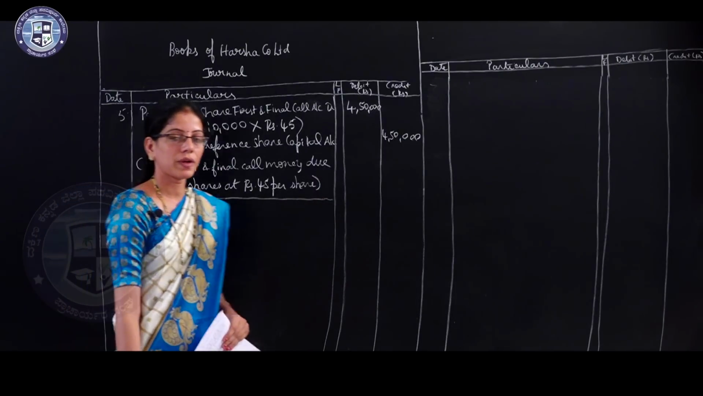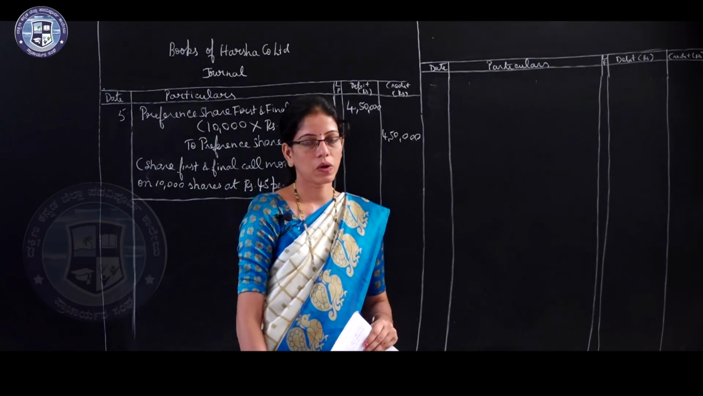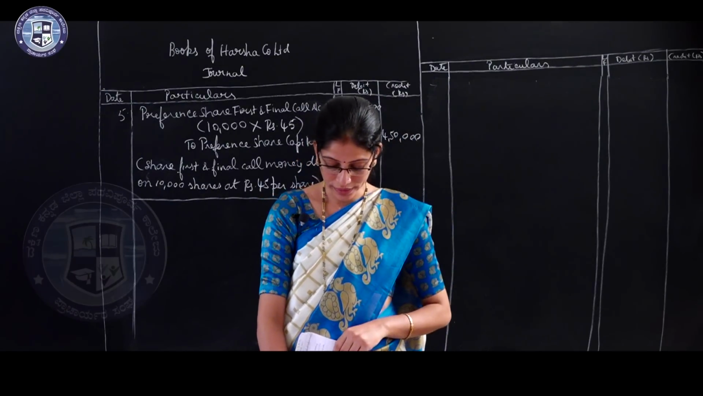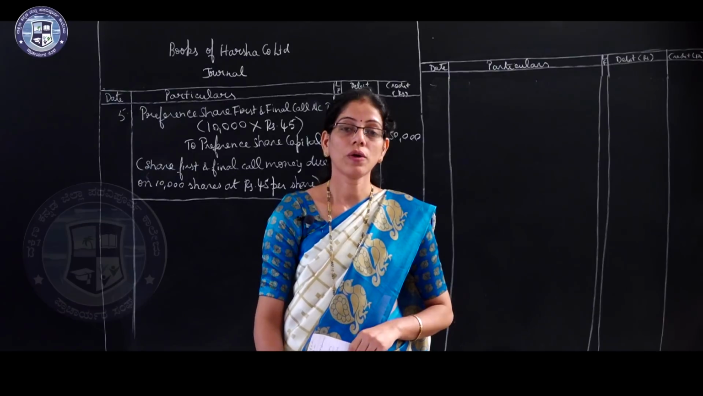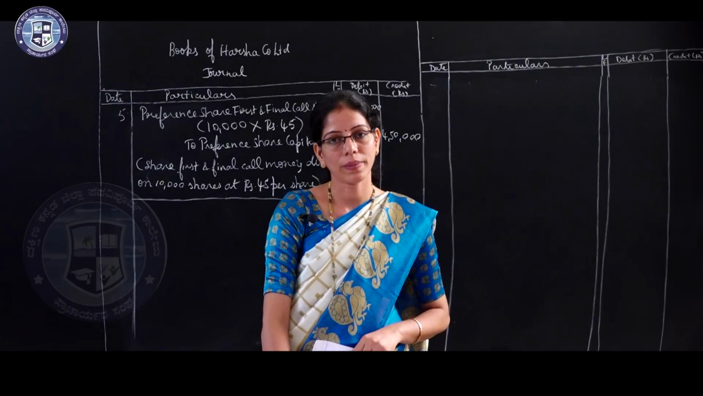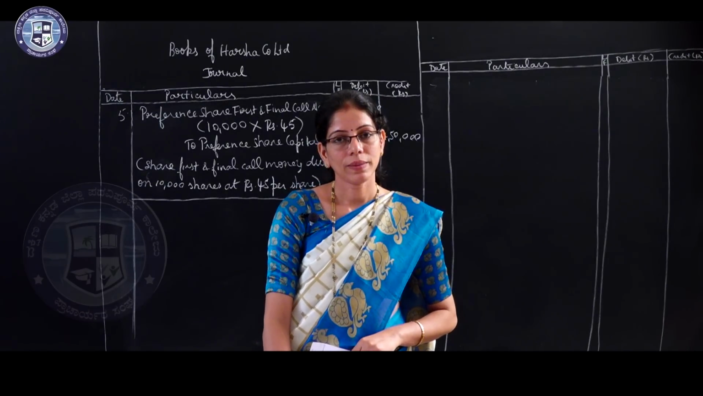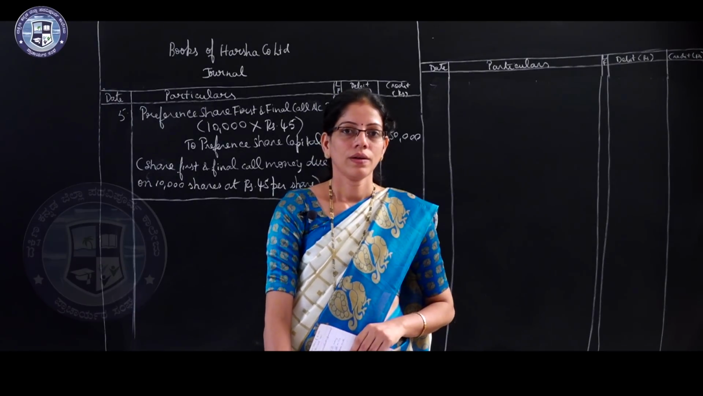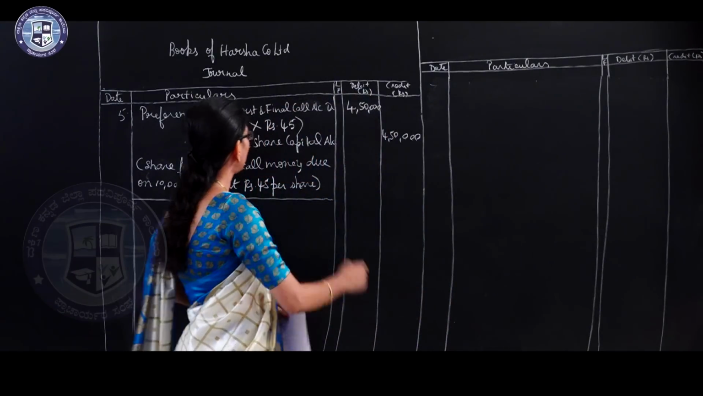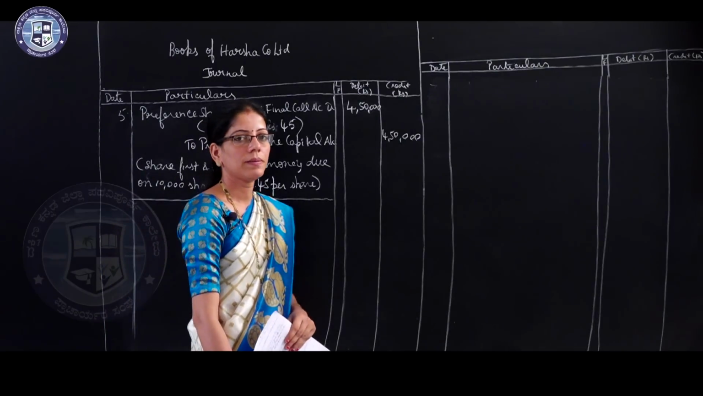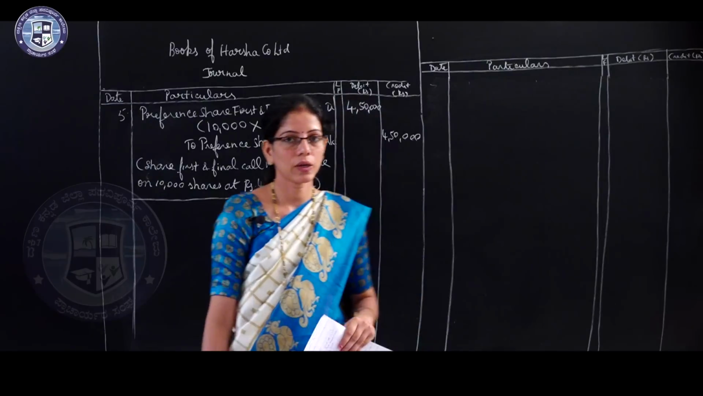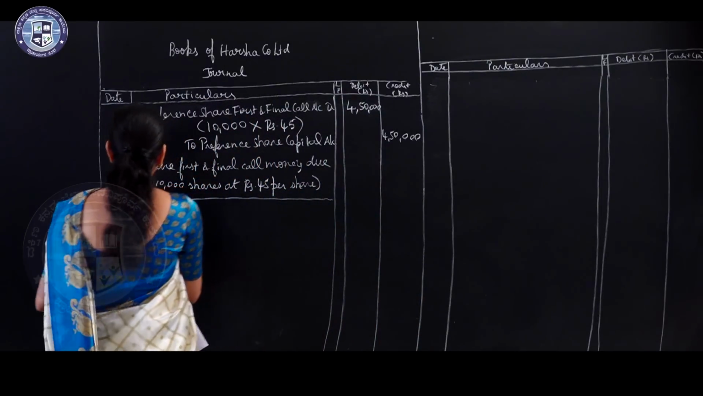Now the entry for receiving share first and final call money. In the question it is given that a person holding 500 shares has not paid his first and final call money. So there will be calls in arrears of 500 shares. Now the entry for receiving first and final call money is bank account debtor to preference share first and final call account. Number 6.